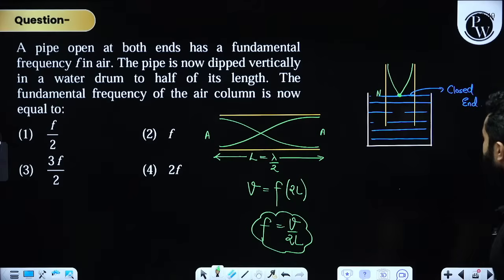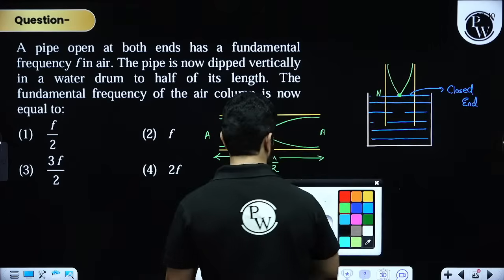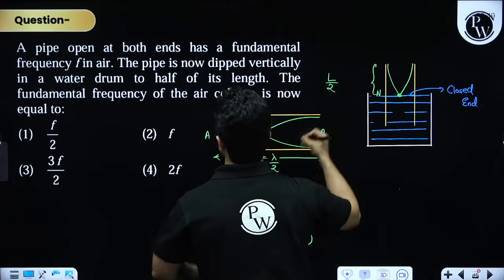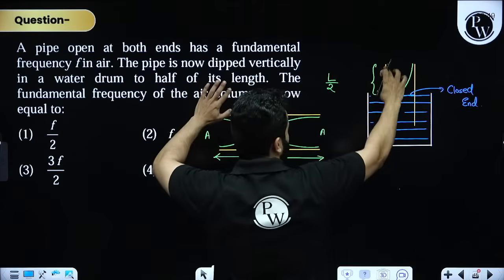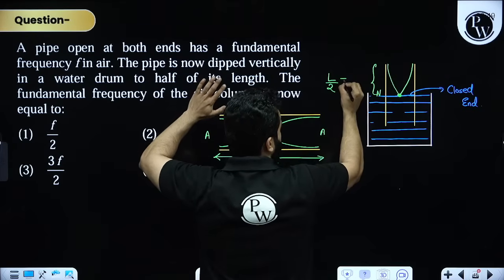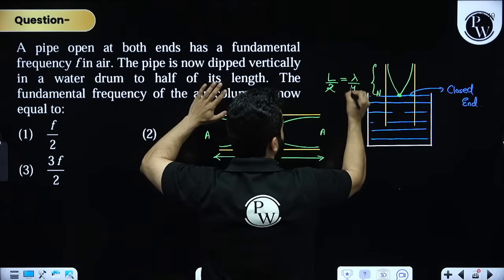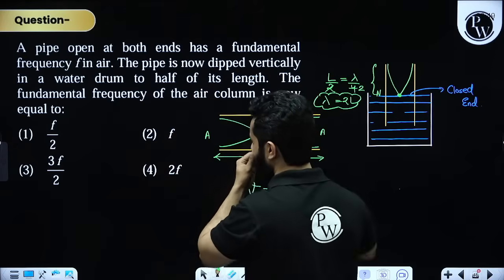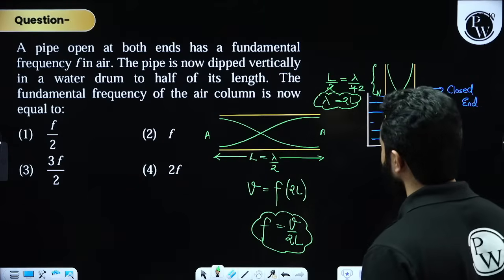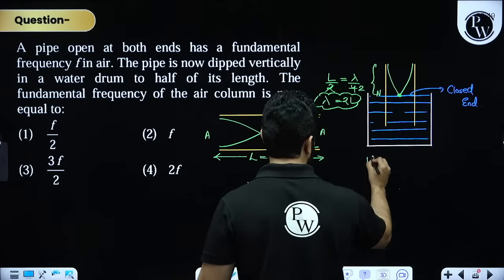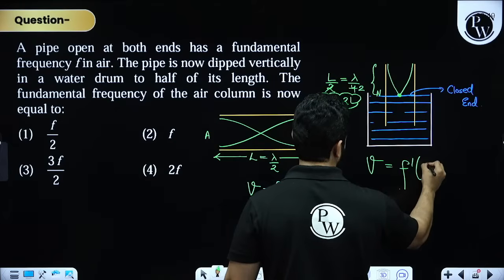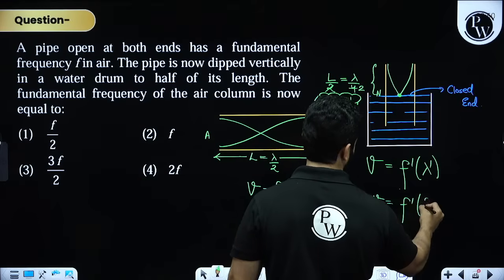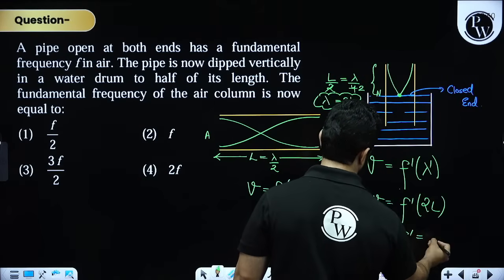This is absolutely sorted. So this length is L by 2, है ना, because they have said half of its length. So the remaining is L by 2. So L by 2 is equal to lambda by 4. So lambda is again equal to 2L. So your frequency will be still the same, because again you are going to say V equals F dash into lambda dash, है ना, or V will be equal to F dash into lambda, which is still 2L. So frequency will remain the same, equal to F.